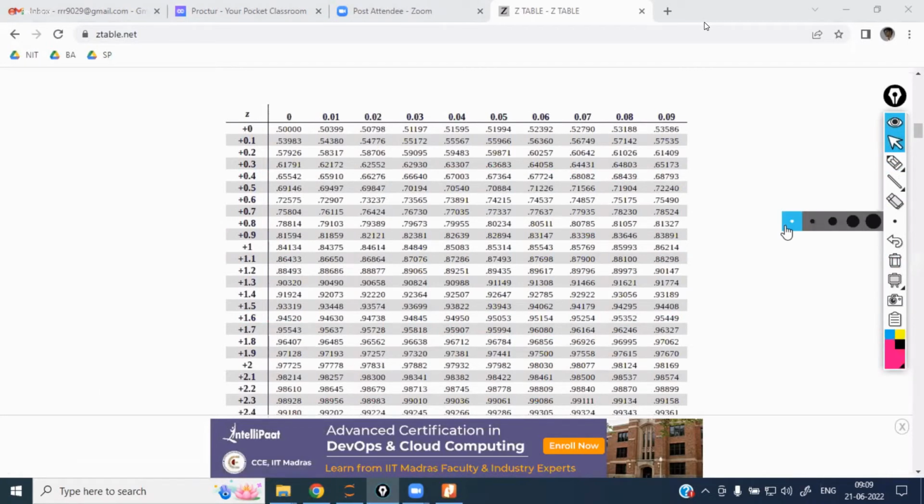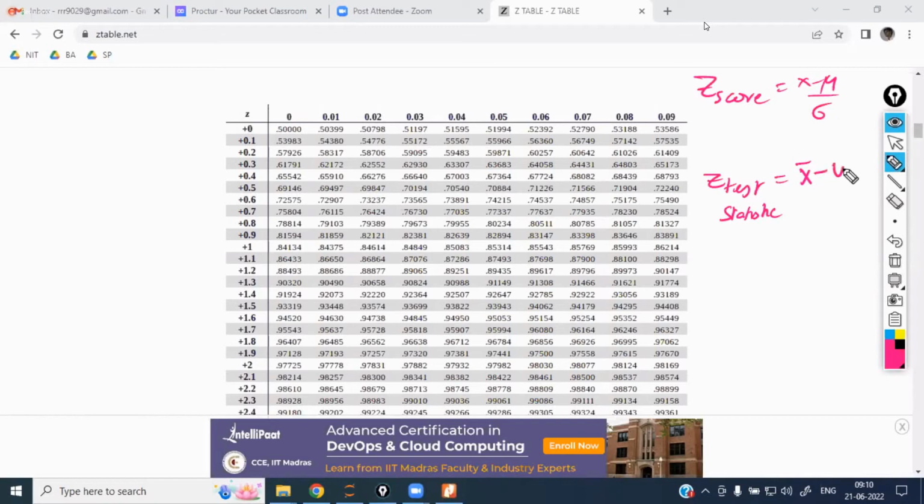I have a doubt: x is equal to x minus mu divided by sigma, but why square root of n? That is the Z score. I'm saying about the Z test statistic value. Z score is different. Z score is nothing but x minus mu divided by sigma. The Z test statistic is x bar, not x, x bar minus mu divided by sigma by square root of n.